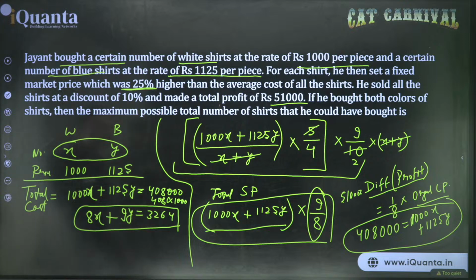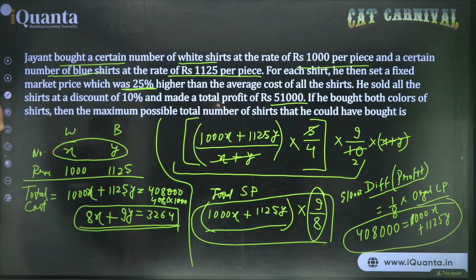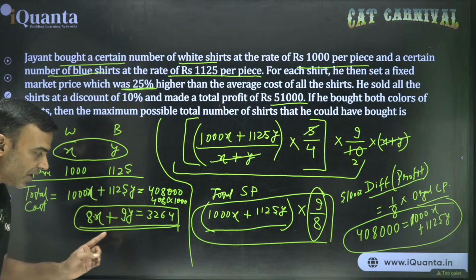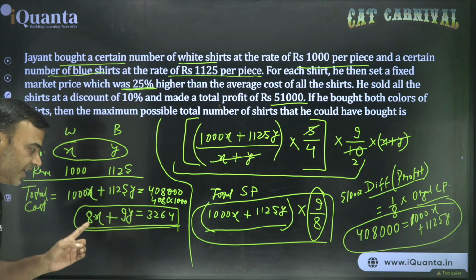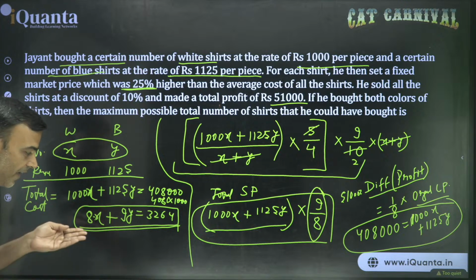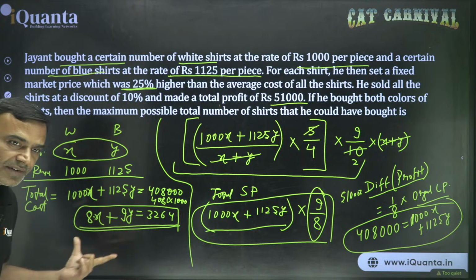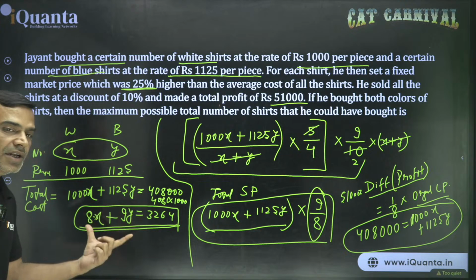So we have 8x plus 9y is equal to 3264. Okay? Now, this is a question from number of solutions. And here we'll follow that rule of AP. If you remember, I'll tell you. The values of x, if they increase, they have to increase with a common difference of 9. Similarly, the values of y, if they increase, they have to increase by a value of 8. Also, if x increases, y will decrease. If x decreases, y will increase. That's a standard rule that we have studied in number of solutions for simple linear equations.